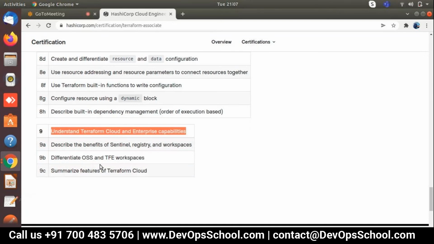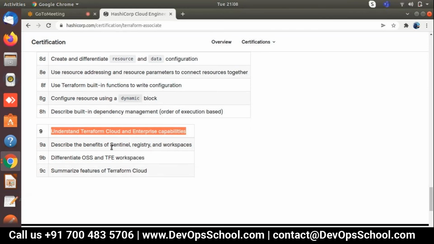Only these three topics: OSS and TFE workspace are different. They have designed their own platform, I checked already. That platform helps us. It's the same thing; we deploy locally, otherwise we use CI/CD or Jenkins to deploy the Terraform code. They just provide one repository in Terraform Cloud where we can store the data and release the code from anywhere.